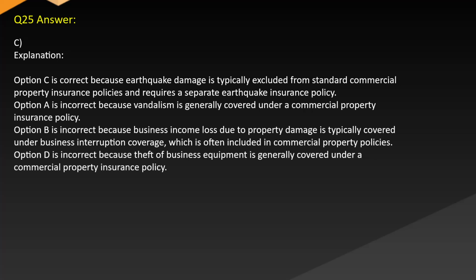Option B is incorrect because business income loss due to property damage is typically covered under business interruption coverage, which is often included in commercial property policies. Option D is incorrect because theft of business equipment is generally covered under a commercial property insurance policy.